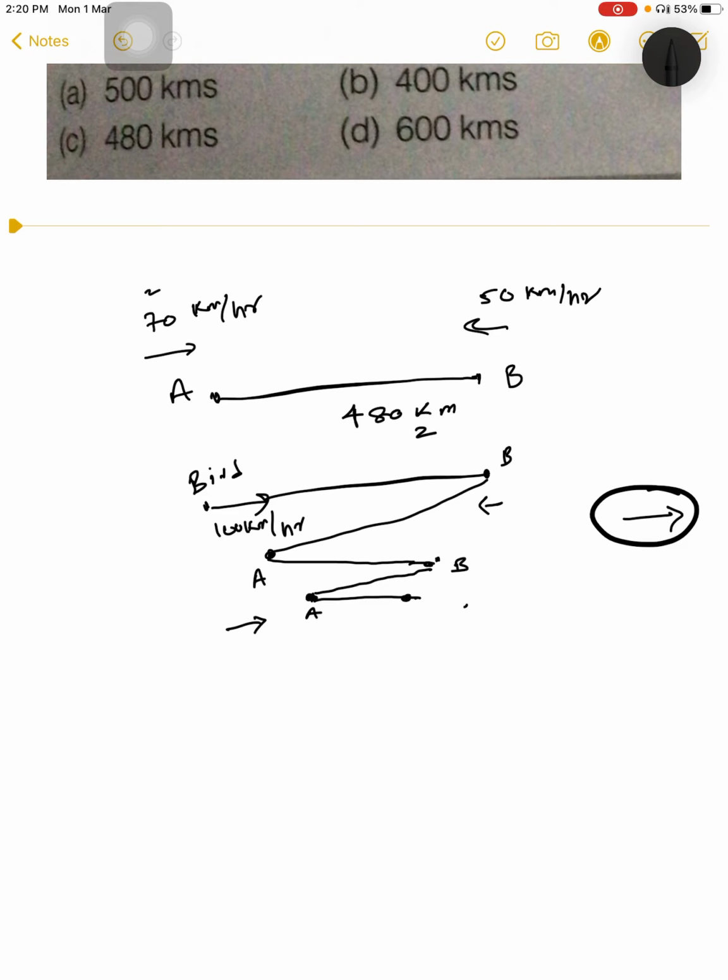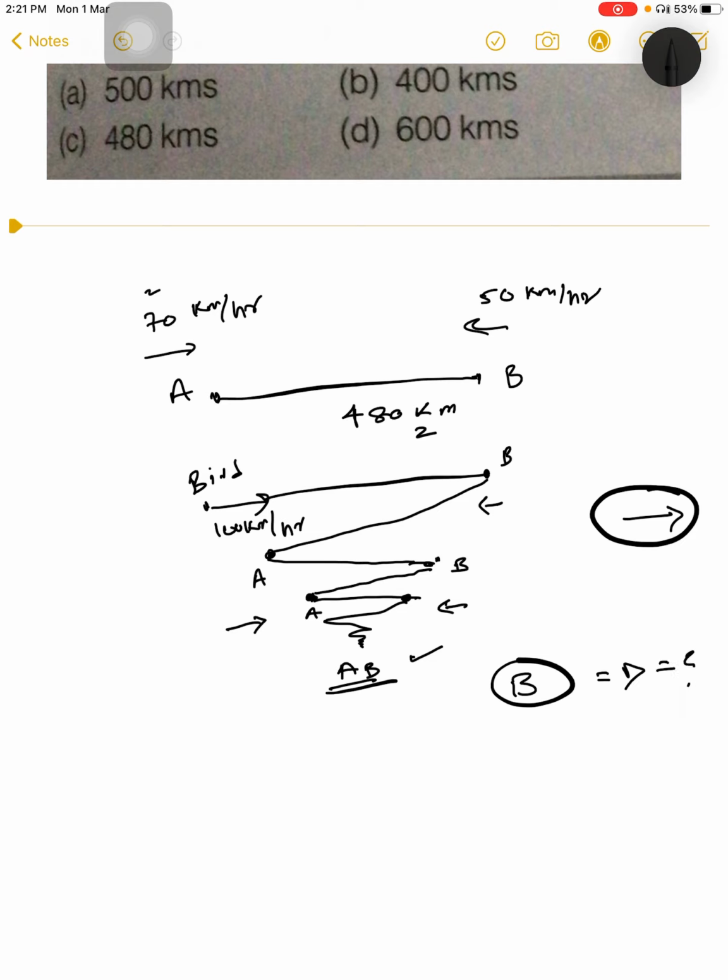Train B suppose is here now, and this continues till both the trains collide. A and B collide here, and the bird will stop when the two trains collide. So we have to find the total distance traveled by the bird.